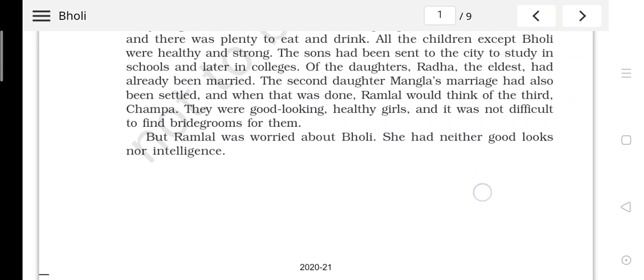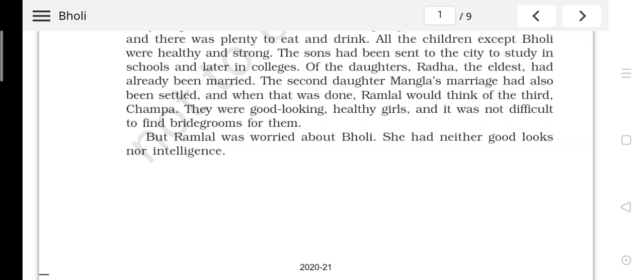All the children except Bholi were healthy and strong. The sons had been sent to the city to study in schools and later in colleges. One of the daughters, Radha, the eldest, had already been married. The second daughter, Mangla's marriage had been settled, and when that was done, Ramlal would think of the third, Champa. They were good looking, healthy girls, and it was not difficult to find bridegrooms for them.